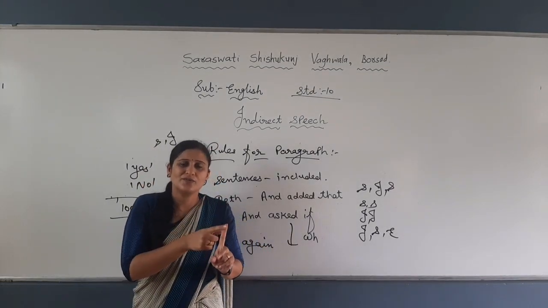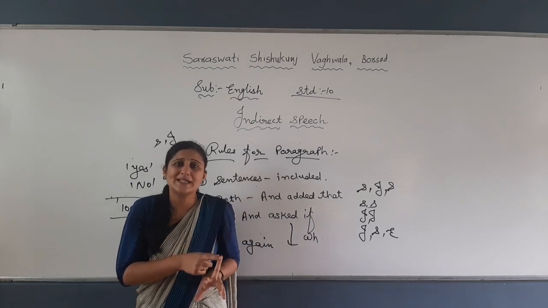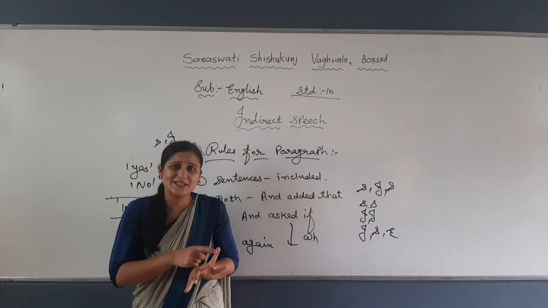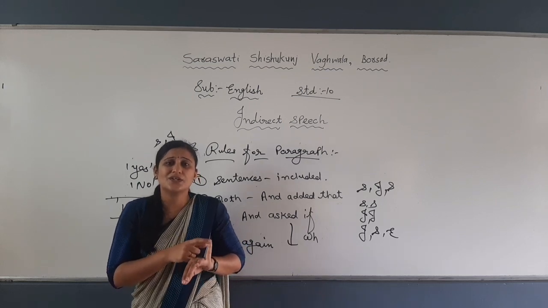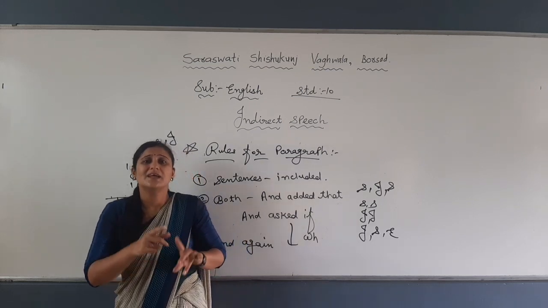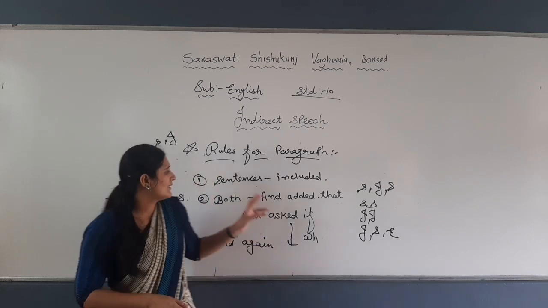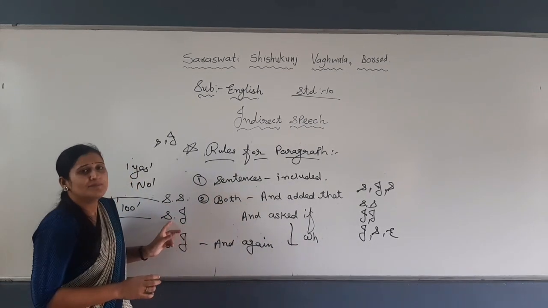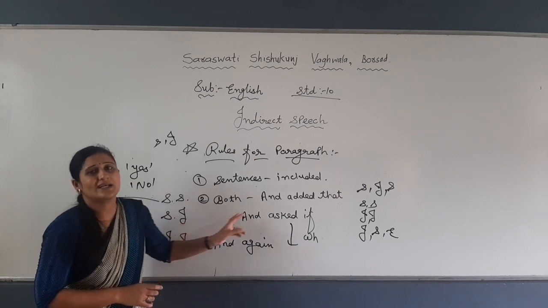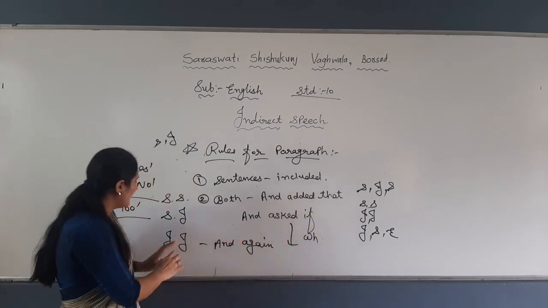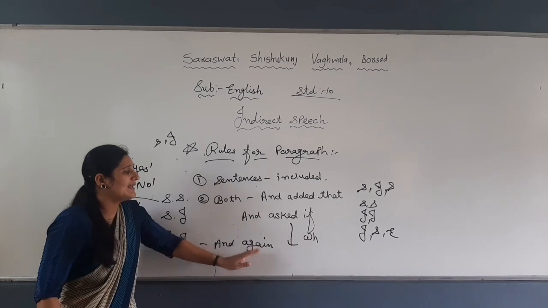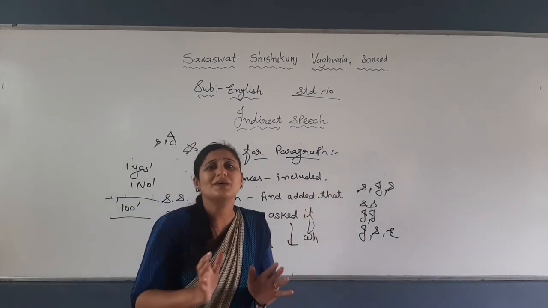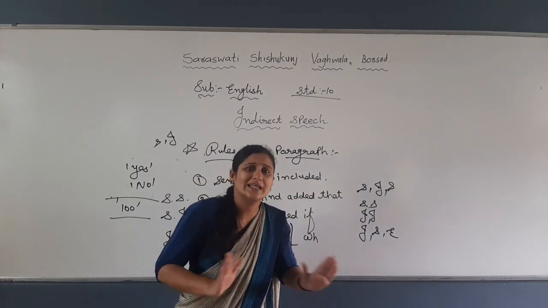Read out the paragraph. Second, check how many sentences are included. Third, change the reporting verb on the basis of the sentence. Next, change the conjunction on the basis of the sentences. And then check: if the first two are simple, "and added that" in between. First simple and second interrogative, "and ask if" or "and ask why". And third, both interrogative, "and again ask if" or "and again ask" the WH word, right? Keep this simple thing in mind, nothing else.